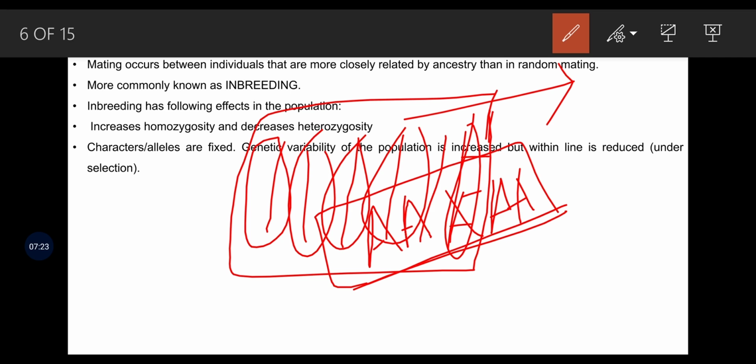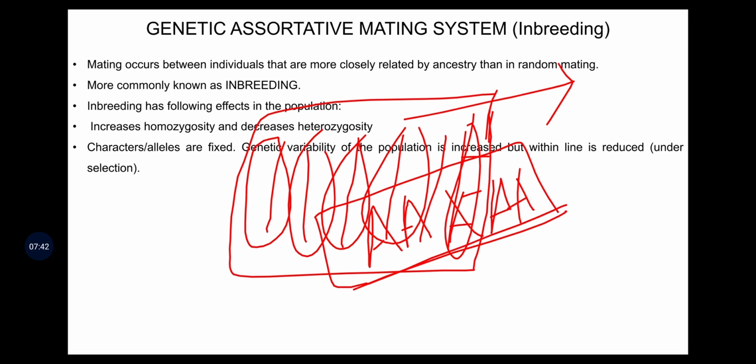But this is a bane to the line where the homozygosity or inbreeding is happening, because inbreds are maintained through continuous selfing, so there will be accumulation of deleterious alleles, so that the performance of that particular line will be reduced over a generation of time.